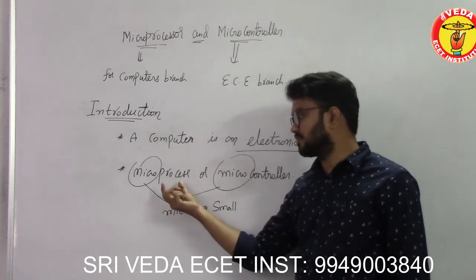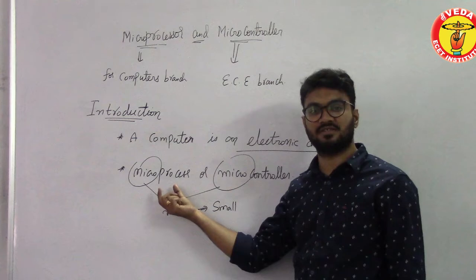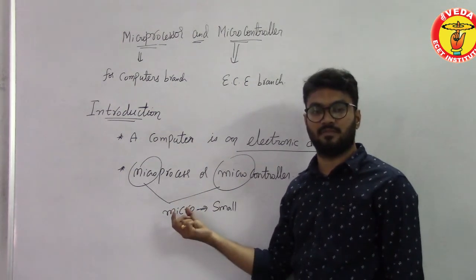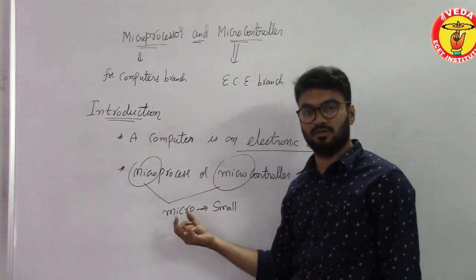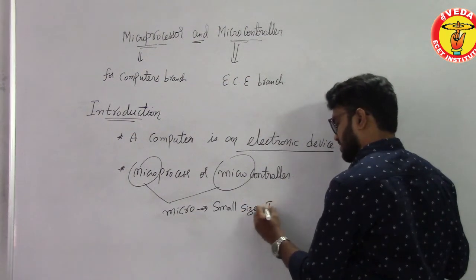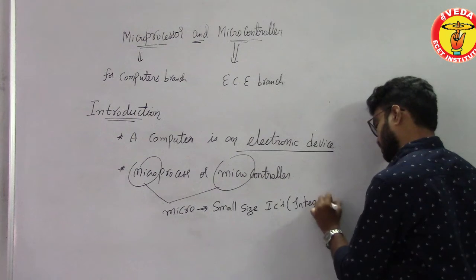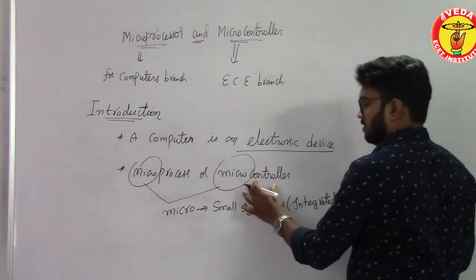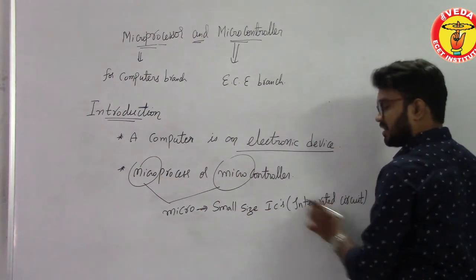It doesn't mean that a small processor has very limited capacity or application. No, it is not like that. Small processor means its size is small, very small size ICs. IC is nothing but integrated circuit. So both microcontroller as well as microprocessor are small size ICs, which are nothing but integrated circuits.